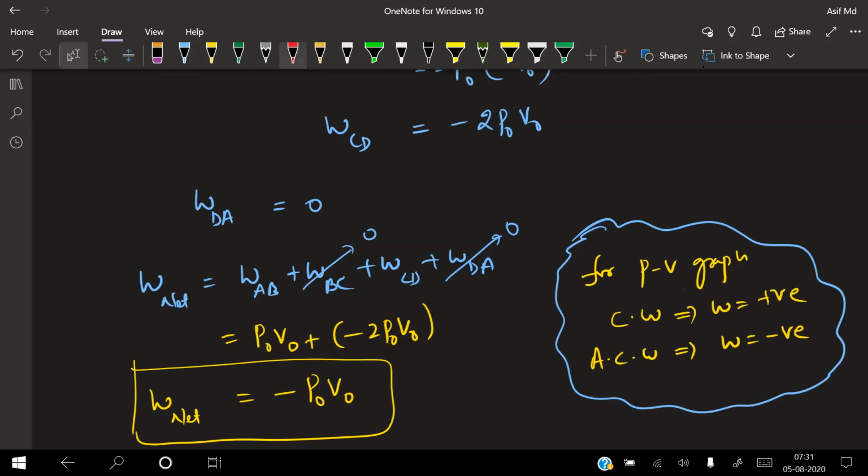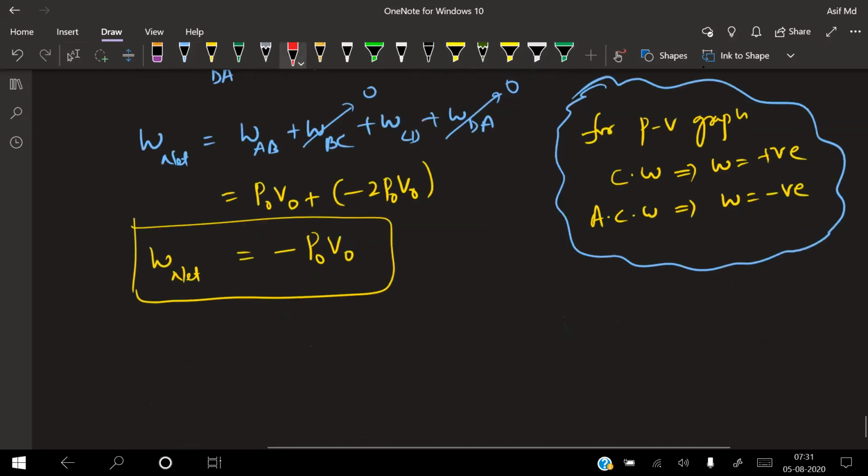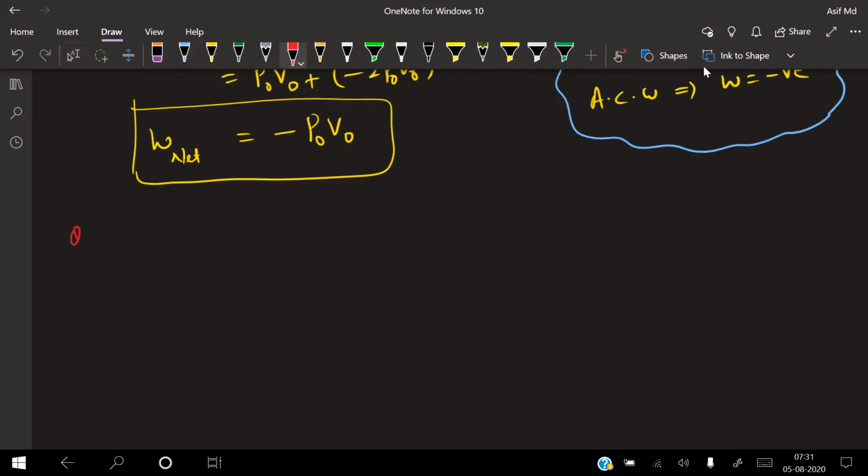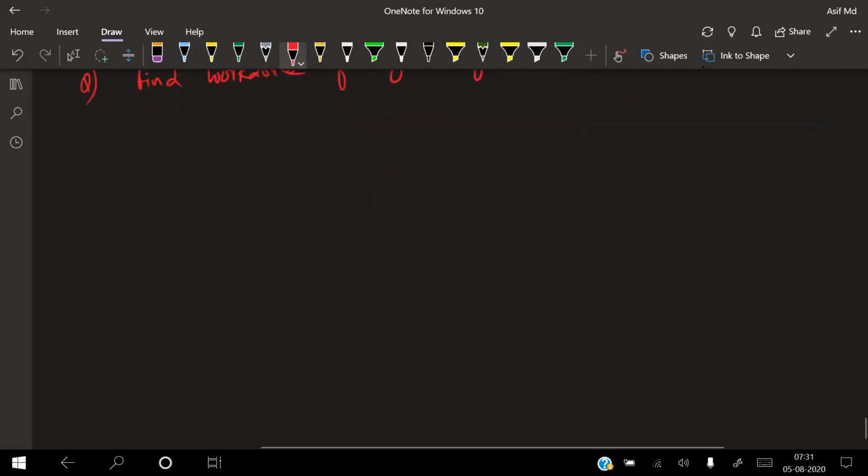Now if I give you a question something like this: find work done for the given system. I'm giving a diagram.